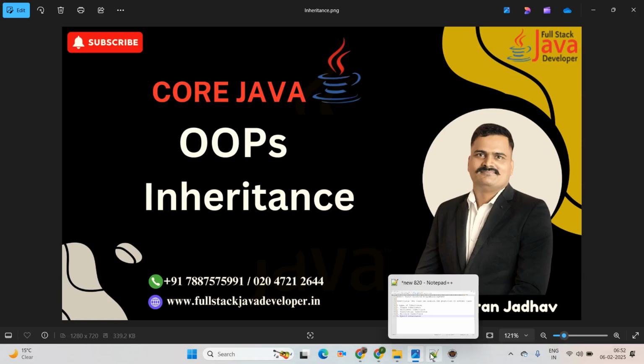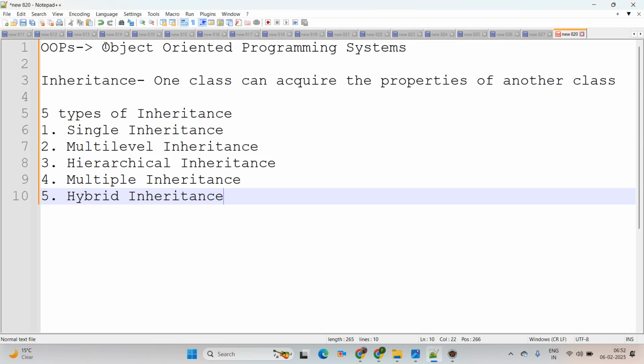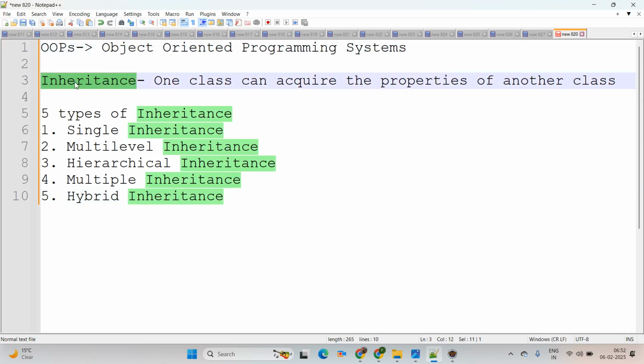Coming to the theory part here, OOPS means object-oriented programming systems, and in that, today's session we'll go ahead with the inheritance concept. Inheritance means one class can acquire the properties of another class. Here is the parent-child relationship. It means the child always acquires the property from the parent.